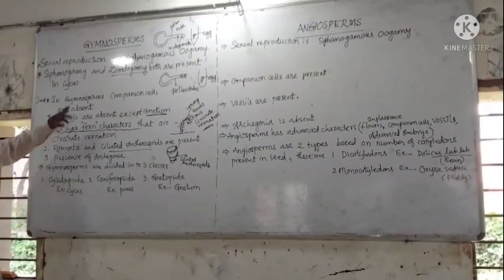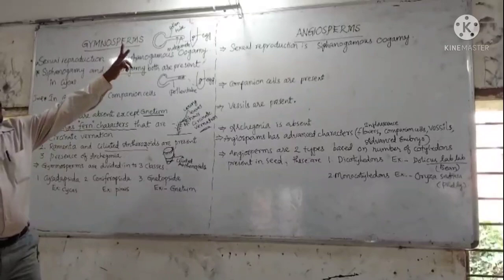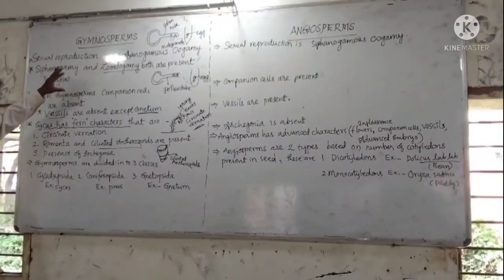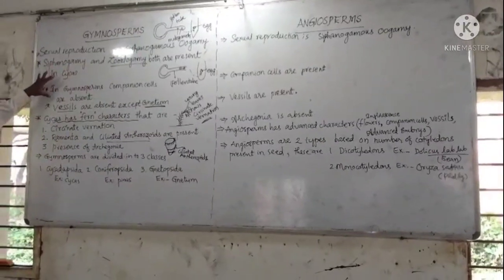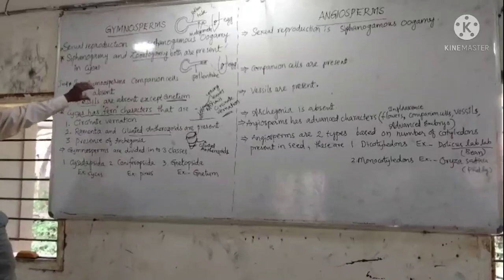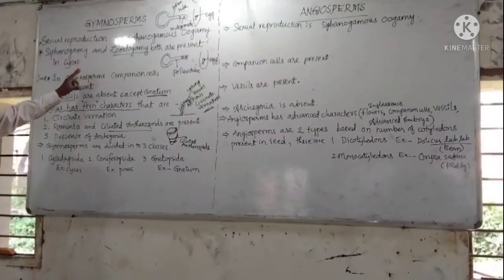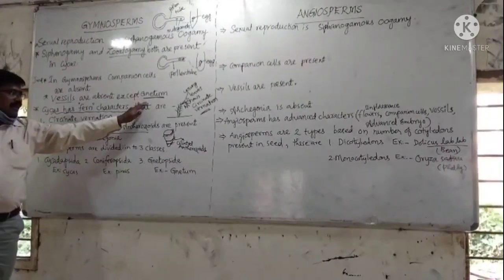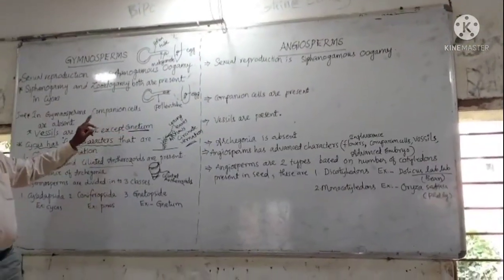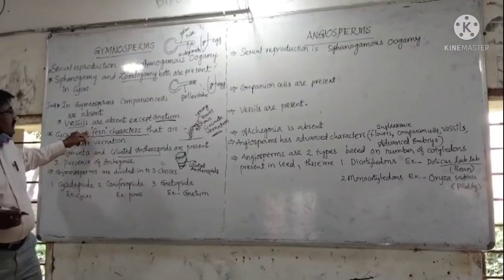Now the differences between gymnosperms and angiosperms in anatomy. Vessels are present in angiosperms but absent in gymnosperms except Gnetum. Gnetum has some angiospermic characters, that is, the presence of vessels.